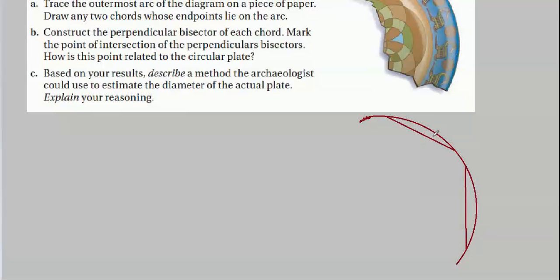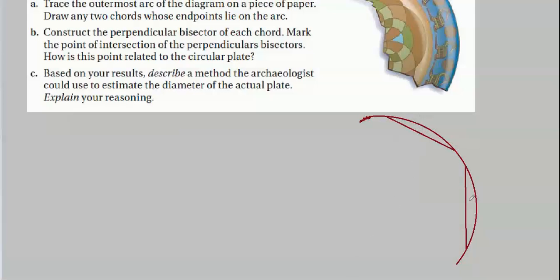Well, remember, the perpendicular bisector of a chord is a diameter. So if we could bisect this chord, that line will pass through the center. That won't tell us where the center is, but this line would pass through the center.